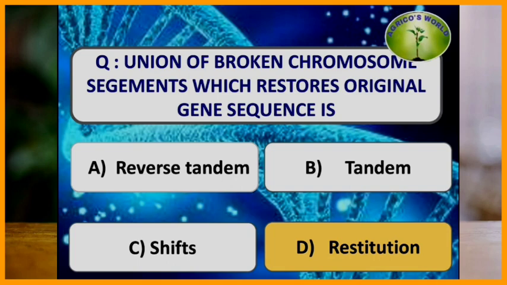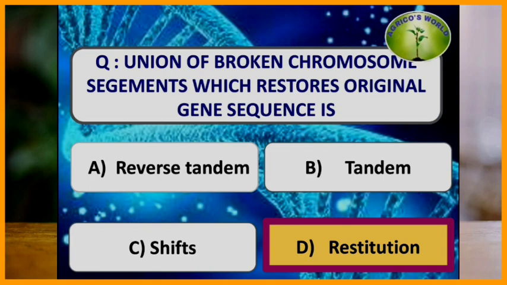Union of broken chromosomal segments which restores the original gene sequence is called? Union of the broken segments and the restoration of the original gene sequence is known as restitution, whereas tandem is the duplication with the normal sequence. Reverse tandem is the duplication with the reverse sequence of the genes when compared to the original sequence, and shift is the transfer of the intercalary segment from one chromosome to an intercalary position in a non-homologous chromosome.